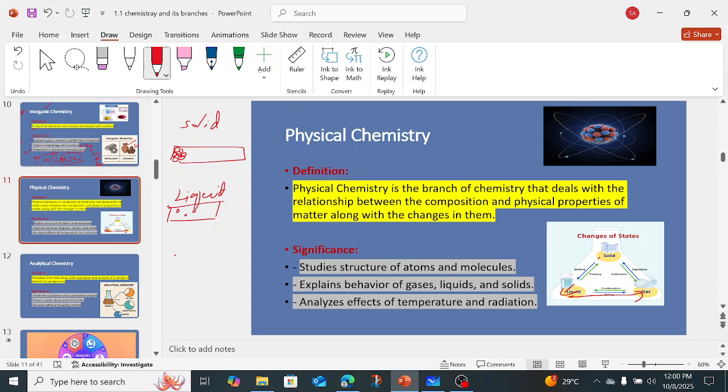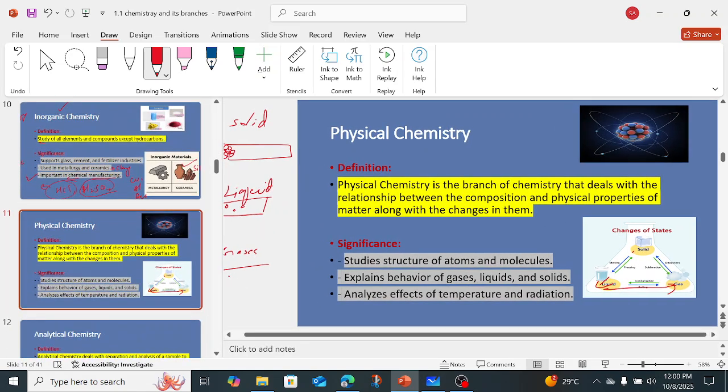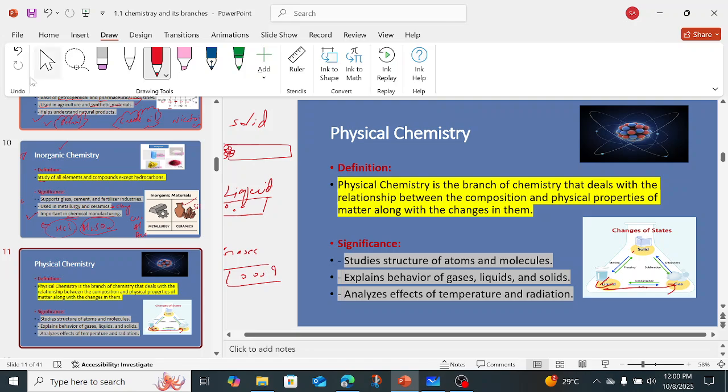And we have gases, which have a very, very weak force of attraction between the molecules, so they will behave in a different way.